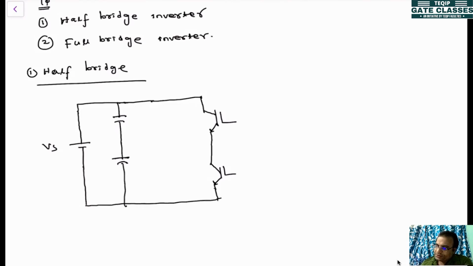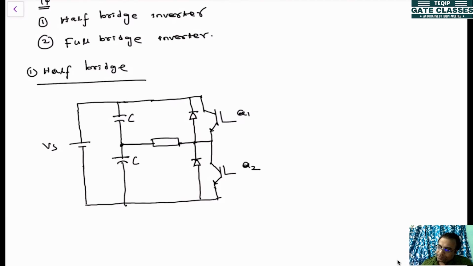This is a capacitor. These are called stabilizing capacitors. This is C, and this is also C. This is the midpoint, and to this midpoint the load will be connected. In parallel with the devices, we will connect two anti-parallel diodes. The purpose of the anti-parallel diode, I'll tell you later. This is the first device Q1, this is the second device Q2.